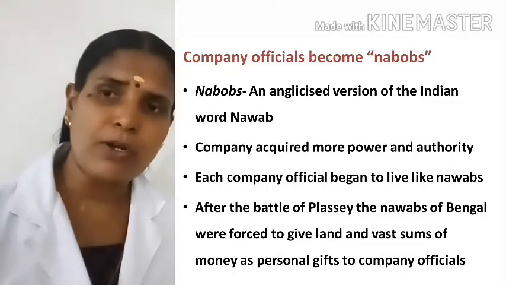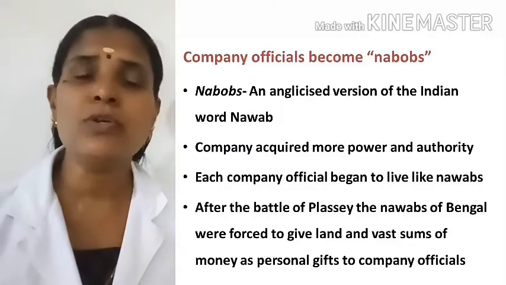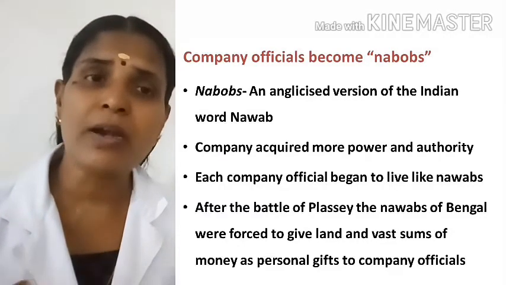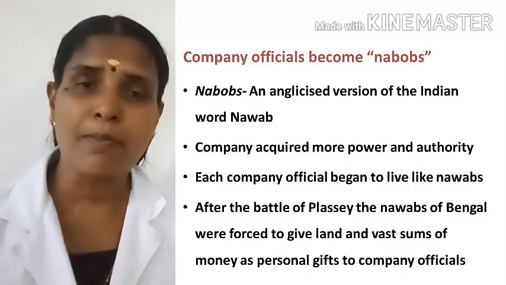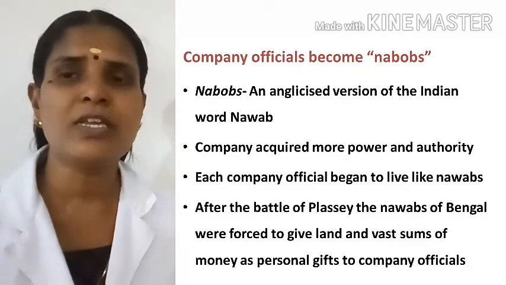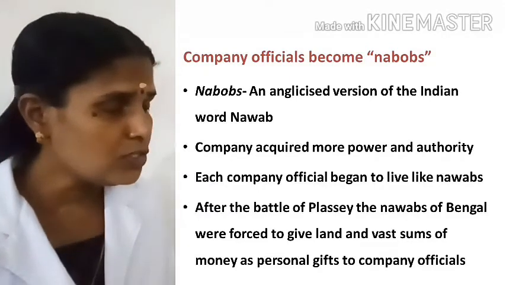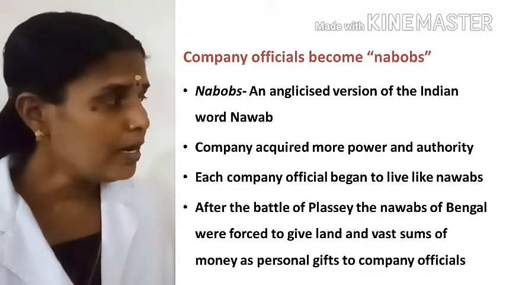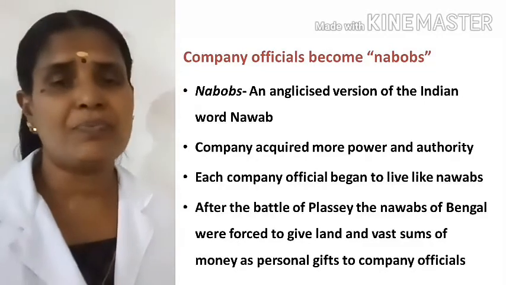Then after the Battle of Plassey, the Nawabs of Bengal were forced to give more and more land areas or more and more territories and vast amounts as gifts to the East India Company officials. Did you clear? They had to give more and more territories and more money to the company officials.